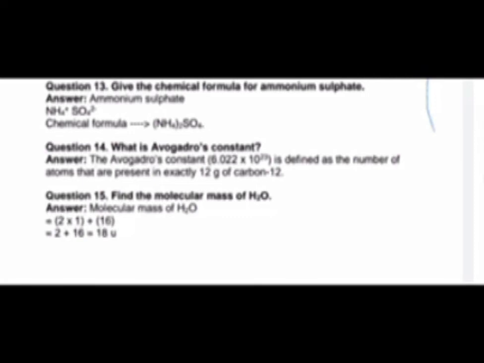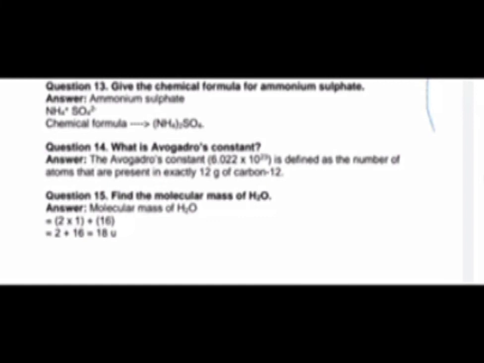Next question, what is Avogadro constant? It's very important. Answer, the Avogadro constant is 6.022 into 10 raised to 23.